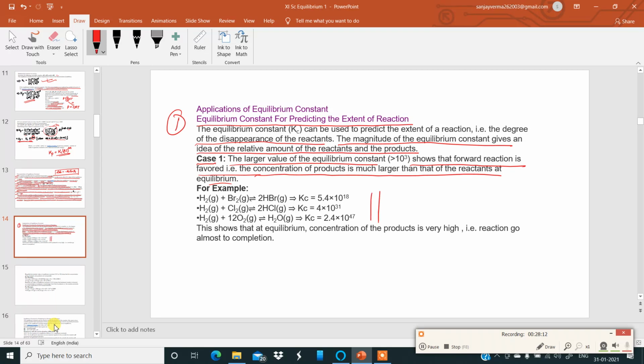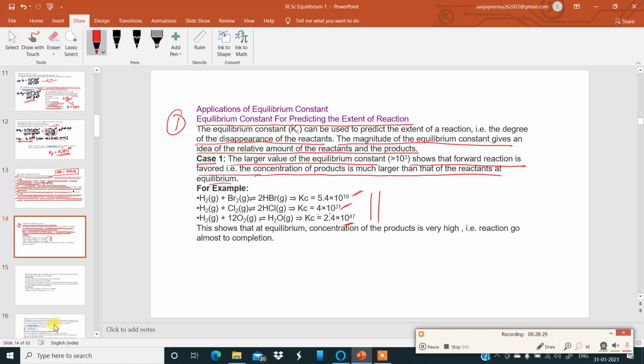See, hydrogen gas, bromine gas, hydrogen bromide gas. Kc is 5.4 × 10 to the power of 18. Come to hydrogen and chlorine. Kc is 4 × 10 to the power of 31, higher. Hydrogen and oxygen, water. Kc is 2.4 × 10 to the power of 47.